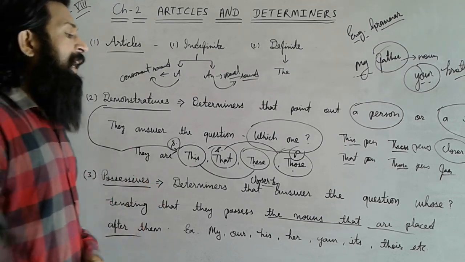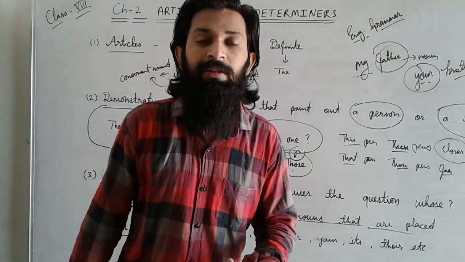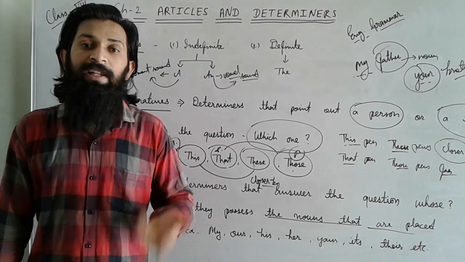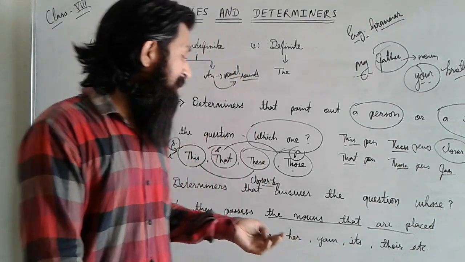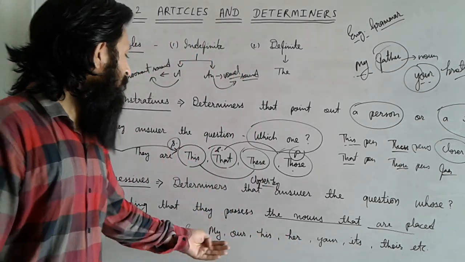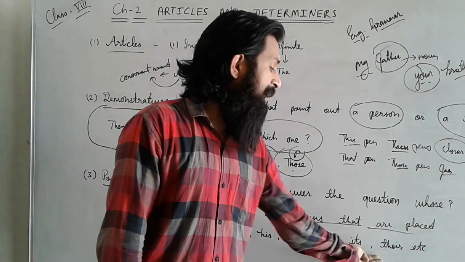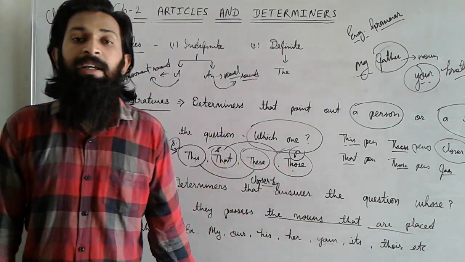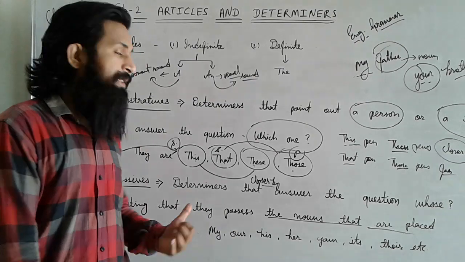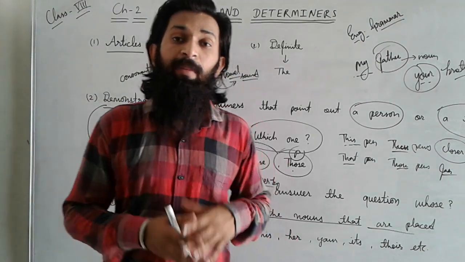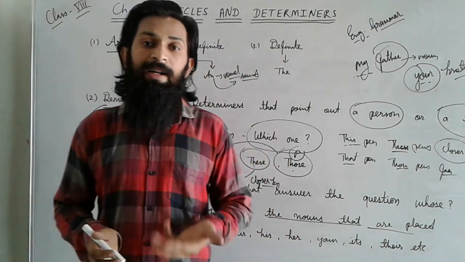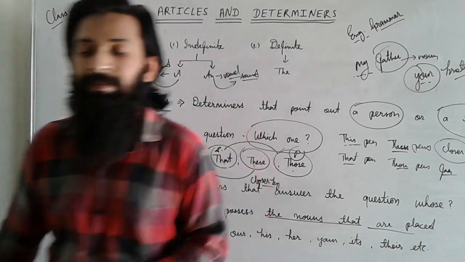Possessive determiners answer the question whose, asking about whose father is a doctor, and that type of thing if we are asking, then answer may be like this: my, our, his, her, your, its, their. And that type of words is known as the possessive. Dear students, it's about the demonstrative and possessive. Now we will discuss next thing.